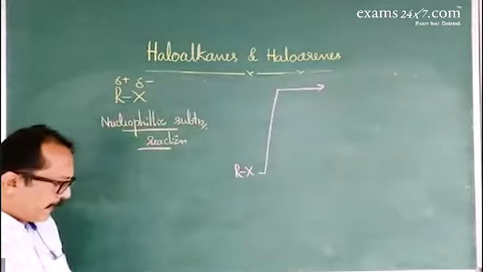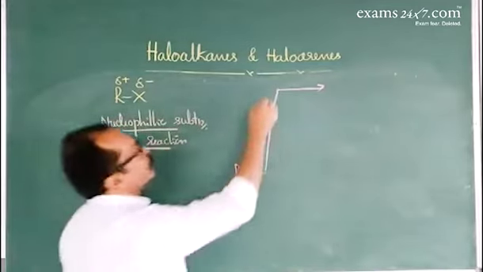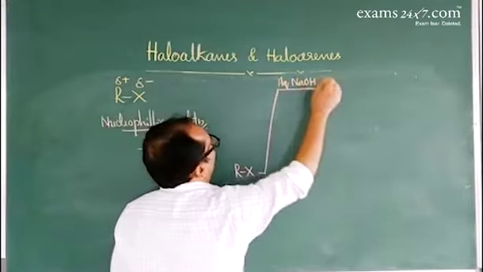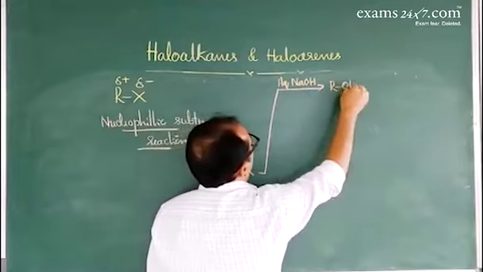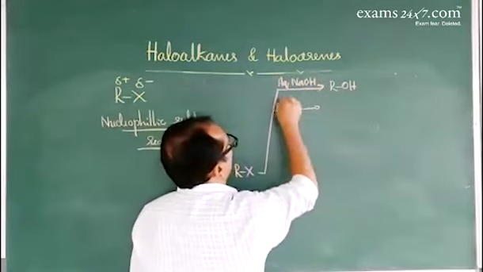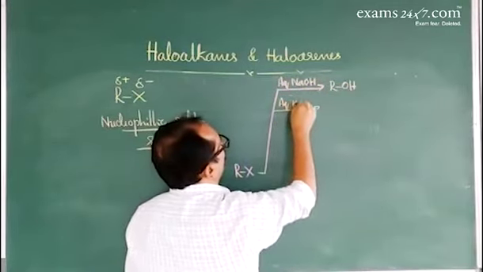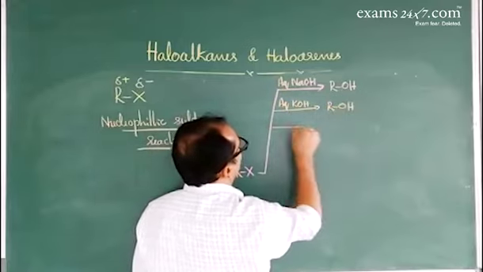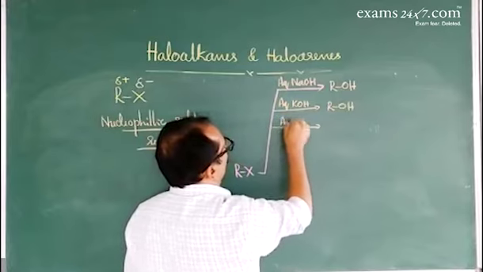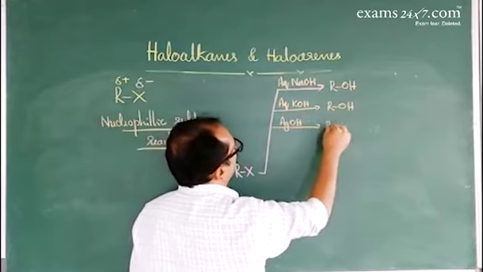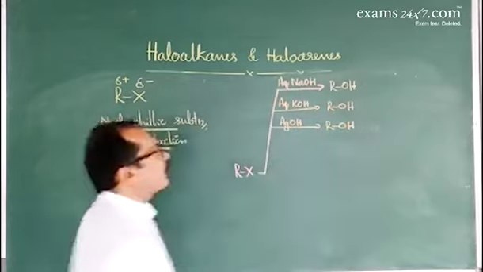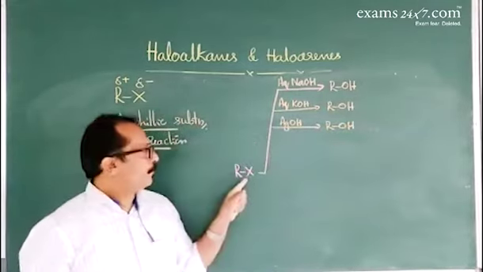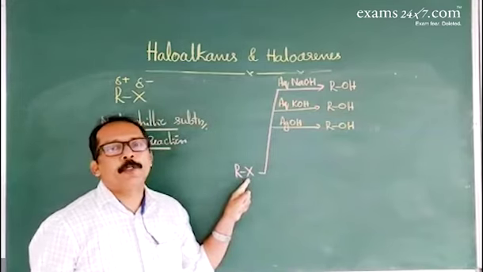When a haloalkane reacts with aqueous solution of sodium hydroxide, the halogen atom is replaced by the OH group. With aqueous potassium hydroxide, or moist silver oxide, here also the halogen atom is replaced by the OH group. The OH group acts as a nucleophile.